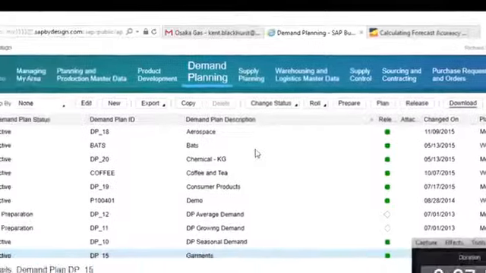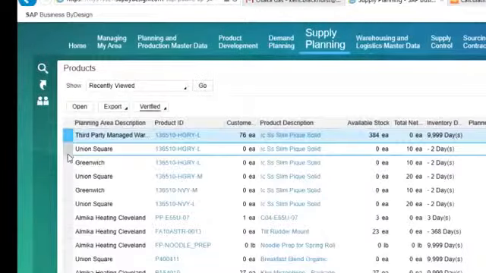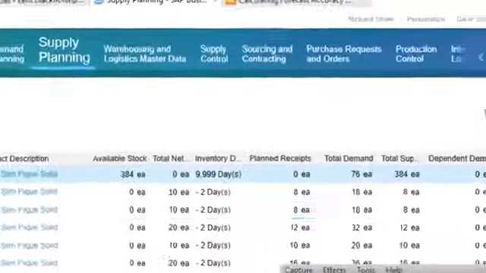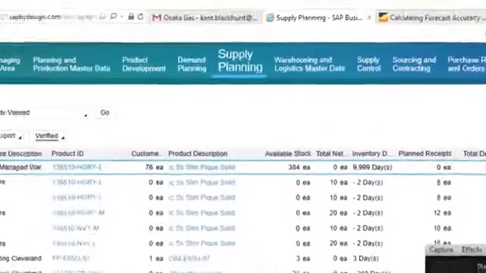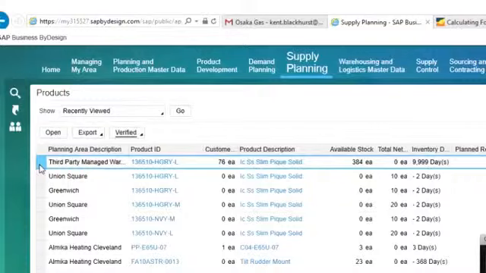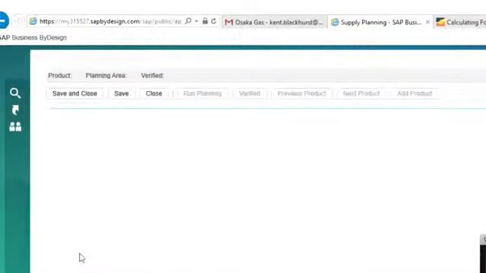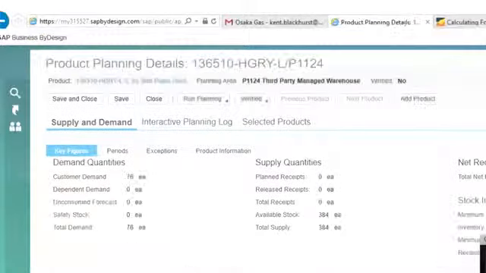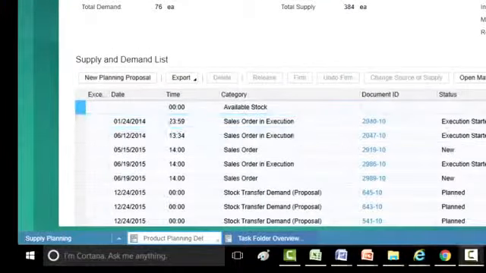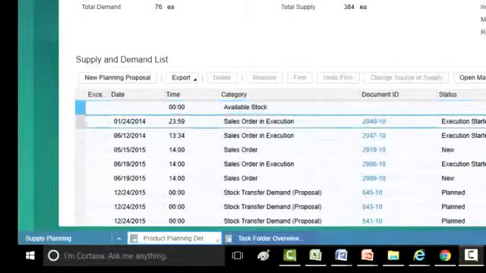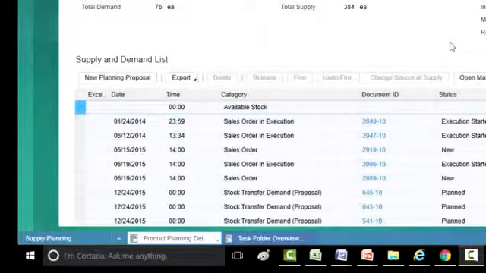Now if I go under products, I can see that in Union Square and Greenwich I have my total demand that's set up for each of those. If I go to my third-party warehouse, I can open this up, and it's going to be the aggregate of both of those locations. And I see that it started a sales order for these based on my demand. It's that simple to be able to do demand planning.